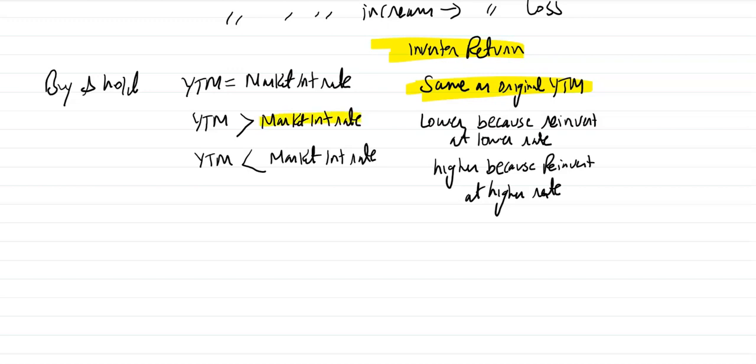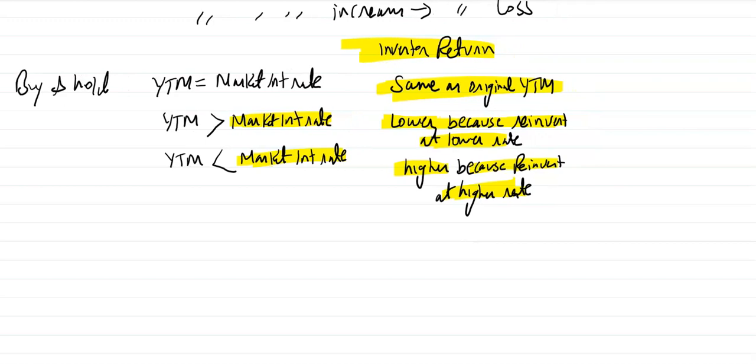But if market interest rate falls, for example, your YTM was 7%, but your market interest rate is equal to 5%, you will face the reinvestment risk and your final return will be lower because you are reinvesting coupon at a lower rate. And if market interest rate increases, you will get the higher return because now you are investing at a higher interest rate. So if you are investing for a longer period of time, you should be more concerned about the reinvestment risk.